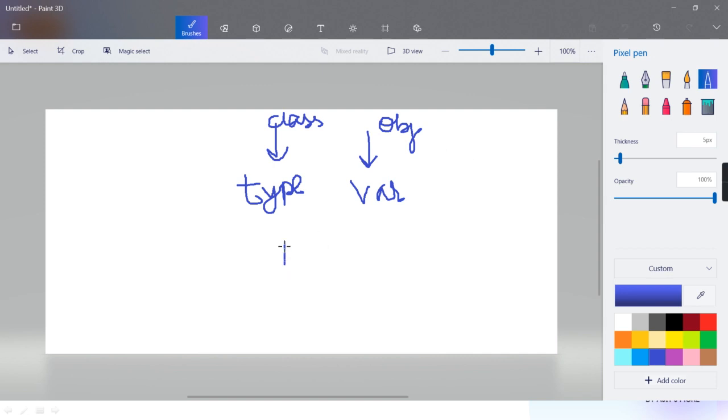Clear? So when I write int x and y, according to the creator of C++, C++ is created by Bjarne Stroustrup. Clear? So when he created C++, he says visualize everything as an object, and the type to which they belong, visualize it as a class. So int will be called a class and x and y will be called objects.